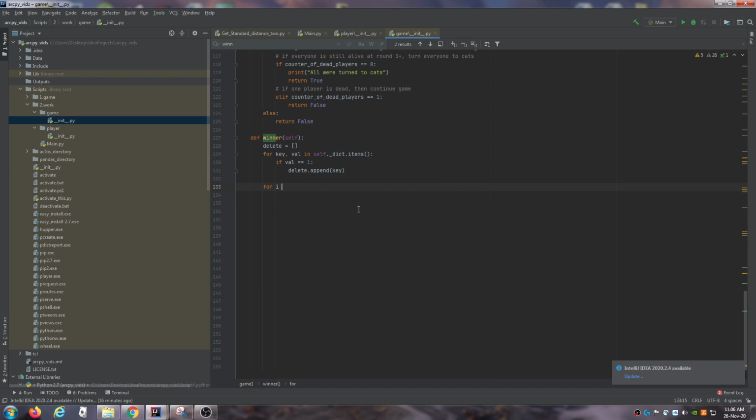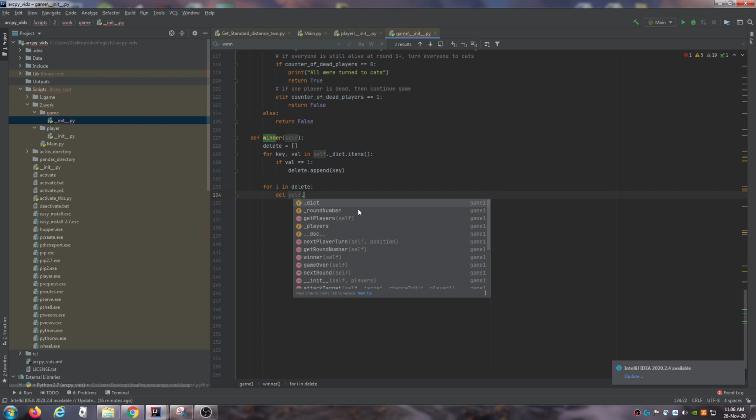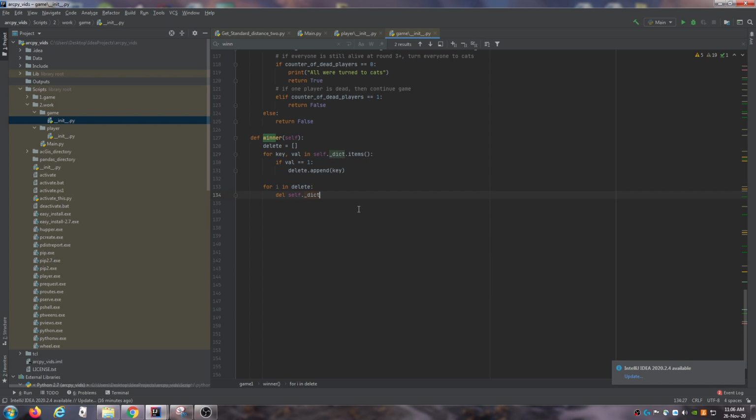I'm going to say for the index in delete, I'm just going to say delete self._dict at that position. Then we're just going to do another for key val pair, do another one.